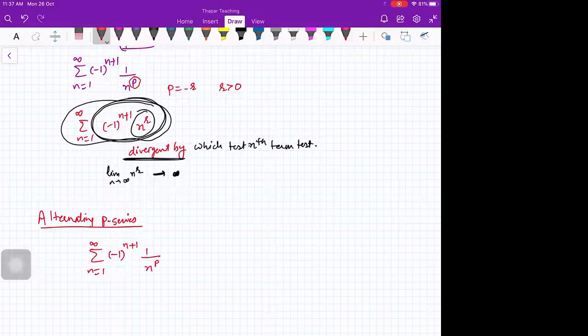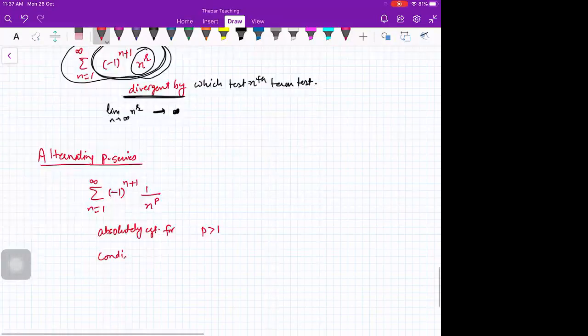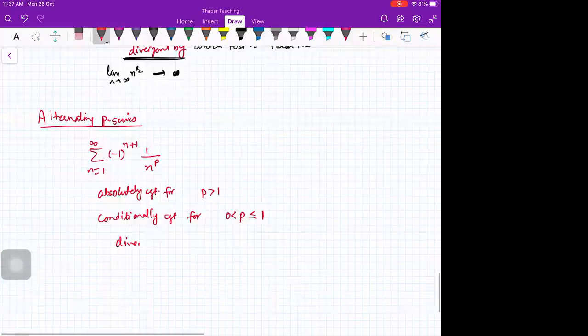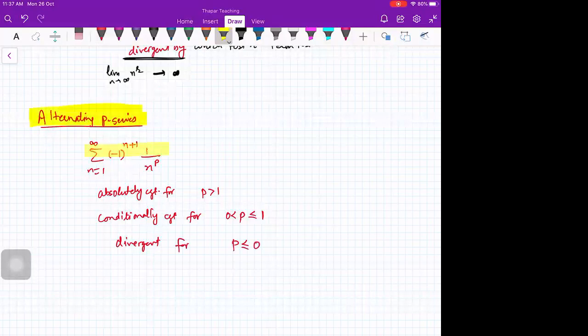This is absolutely convergent for p greater than 1, conditionally convergent for 0 less than p less than or equal to 1, and divergent for p less than or equal to 0. So this is the result which you should remember for alternating P series.